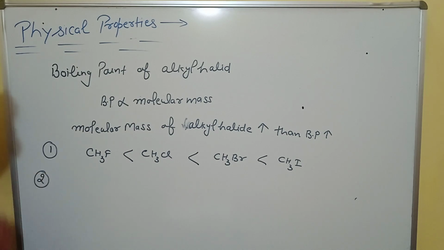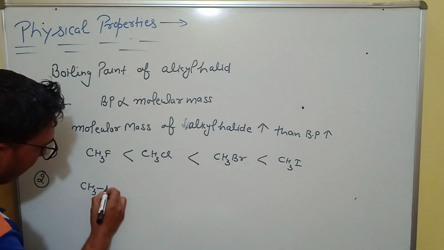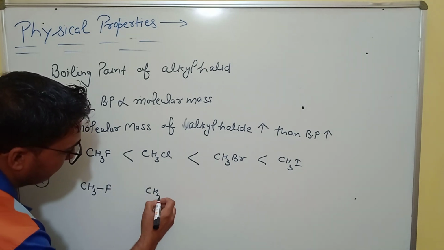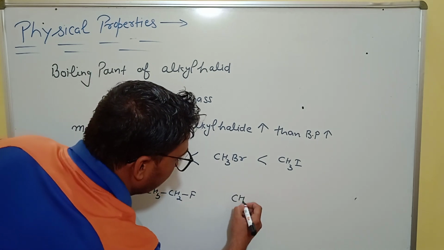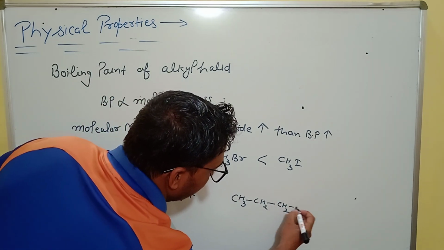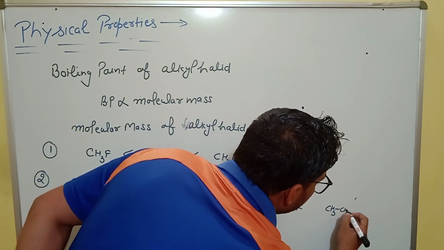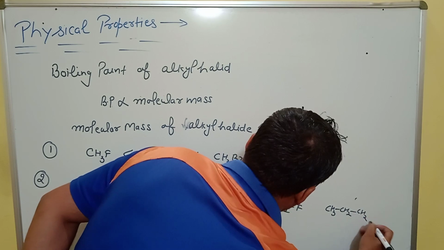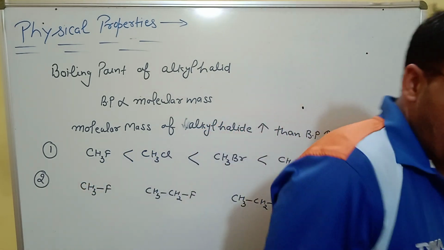Second, take CH3F, CH3CH2F and CH3CH2CH2F.